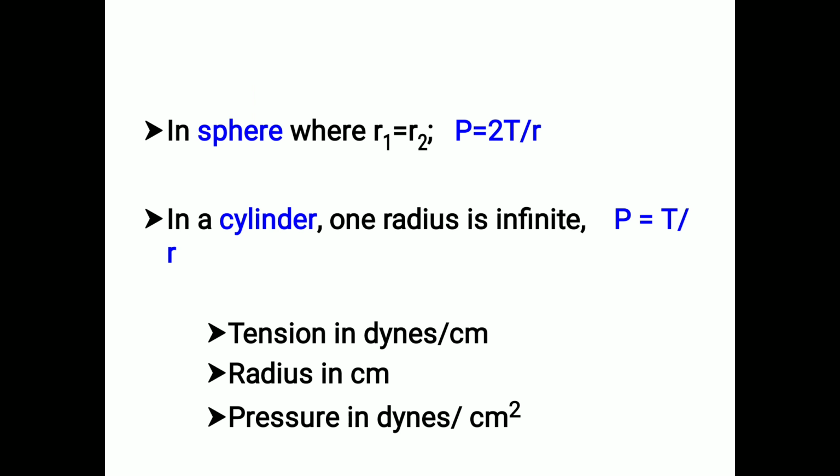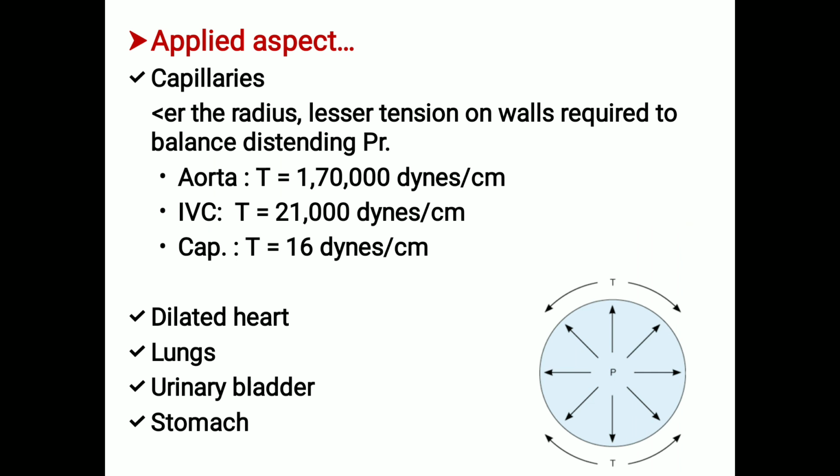So in case of a sphere, both the side radii are the same, so P is equal to 2T by R. In case of a cylinder, one radius is indefinite, so P is equal to T by R. So what is Laplace law? P is equal to 2T by R. What is the applied aspect?